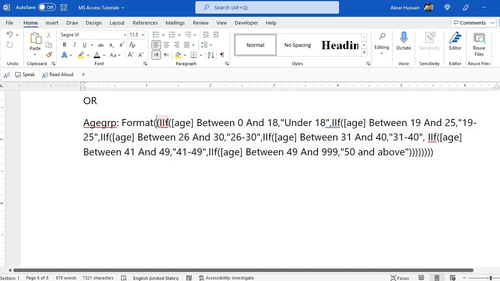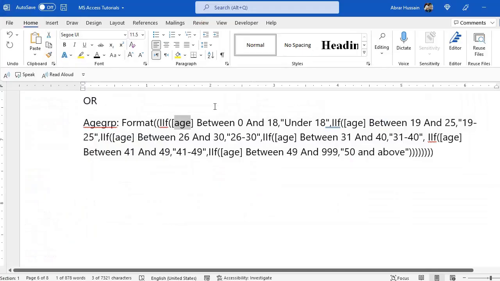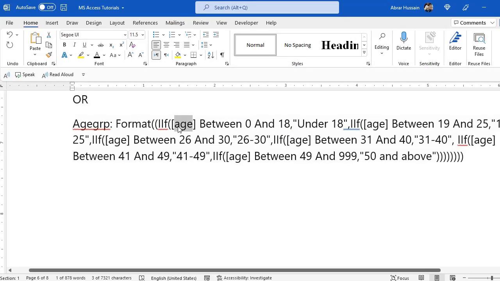Then in the small bracket you start again a small bracket, and in the square bracket type the field name from which you want to extract an additional column. So our column is age. Add some formulas and extract the age groups. So I have typed that specific field name in the square bracket.